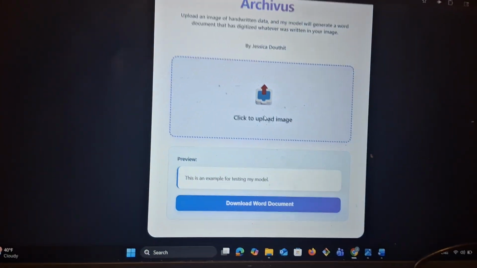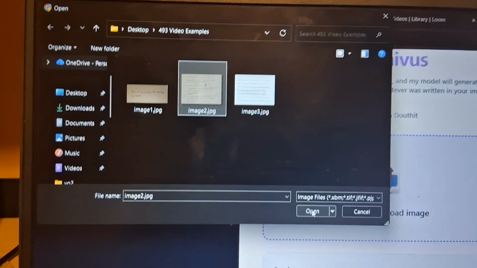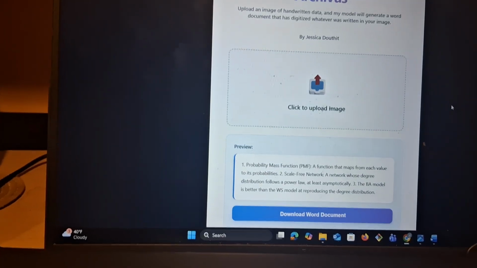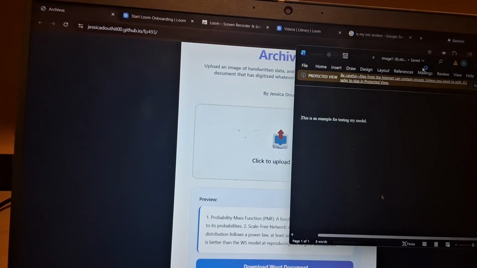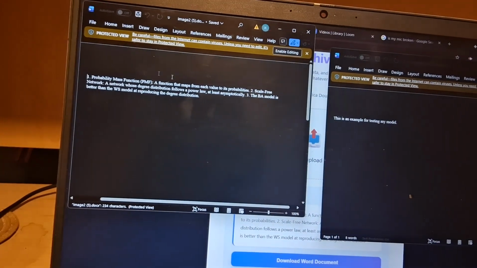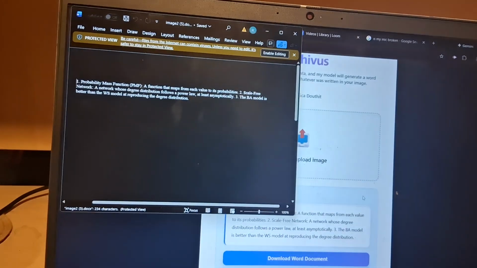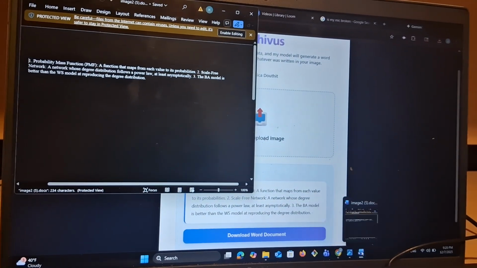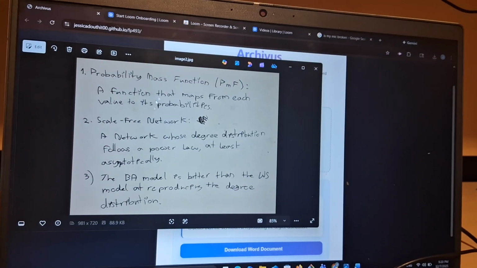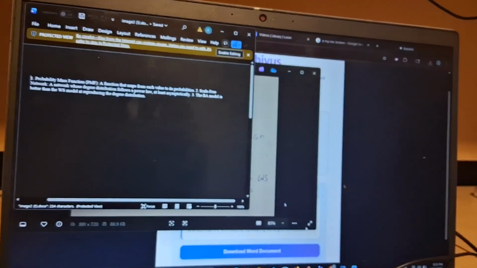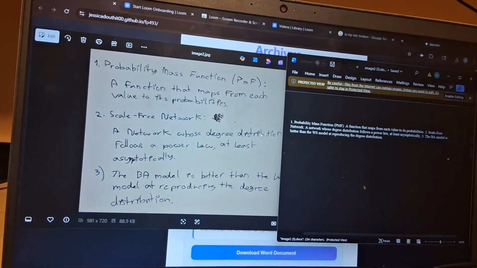Now let's try again with image 2. I'm going to upload image 2. Click Download Word Document. This is the Word document that was generated by image 2. Let me close that from image 1, and let me show you what image 2 was. This is image 2. It's notes from my computer science 445 class that I'm taking with Professor Nakazawa.